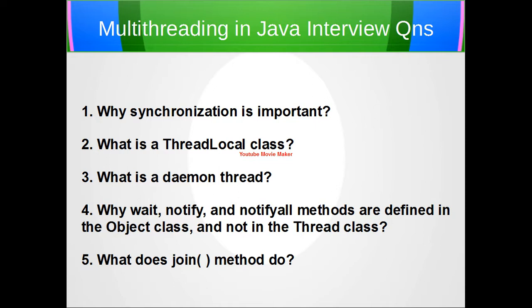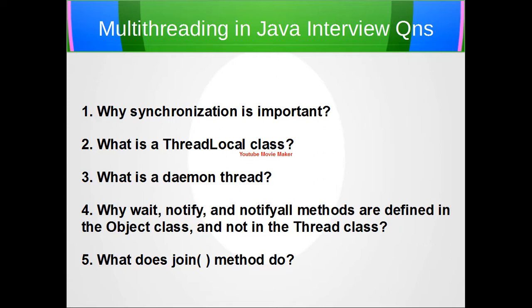Our next question is what is a thread local class? Thread local is a handy class for simplifying development of thread safe concurrent programs by making the object stored in the class not shareable between threads. Thread local class encapsulates non-thread safe classes to be safely used in a multi-threaded environment and also allows you to create per thread singleton.